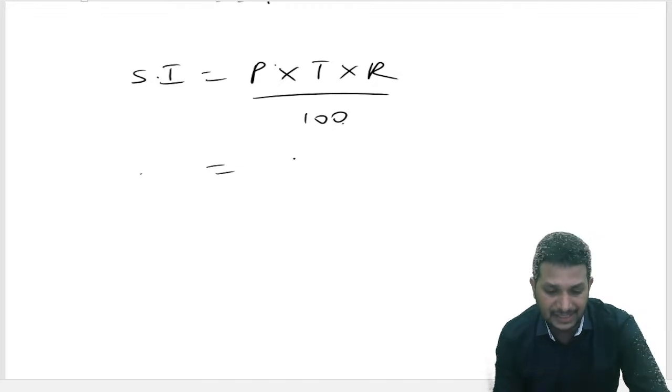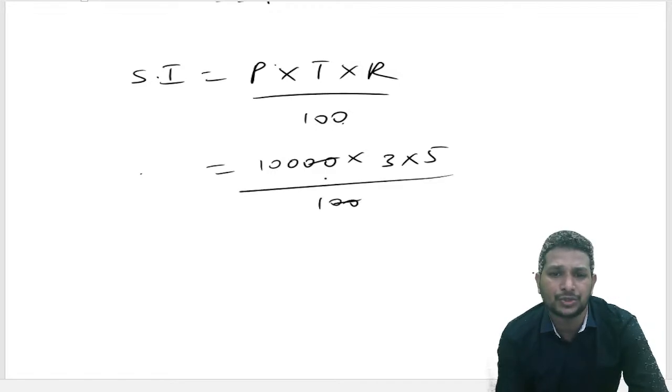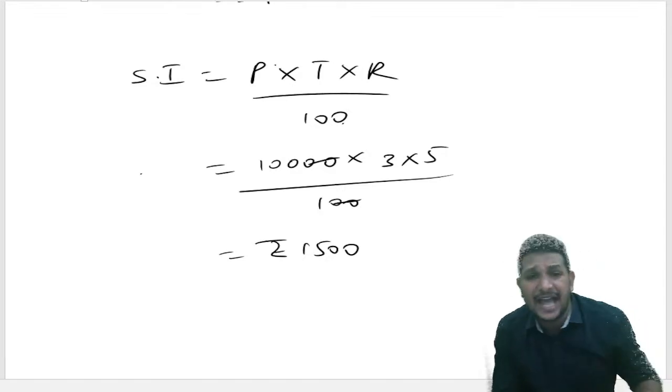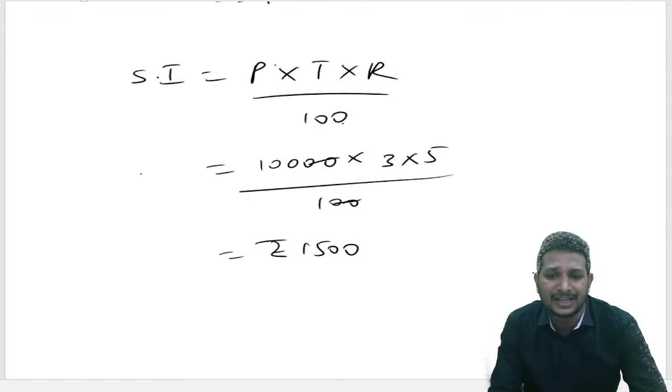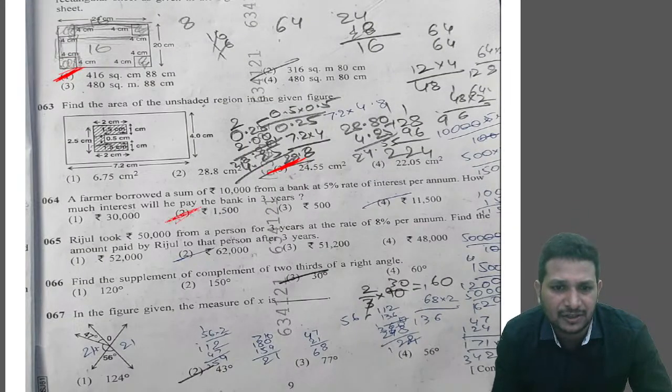P is given as 10,000, the time they gave as 3, and the rate of interest 5. Cancel two zeros, 1500 is the interest amount. They're asking to find how much interest he has to pay. We got the answer as 1500. They're asking only to find the interest clearly.